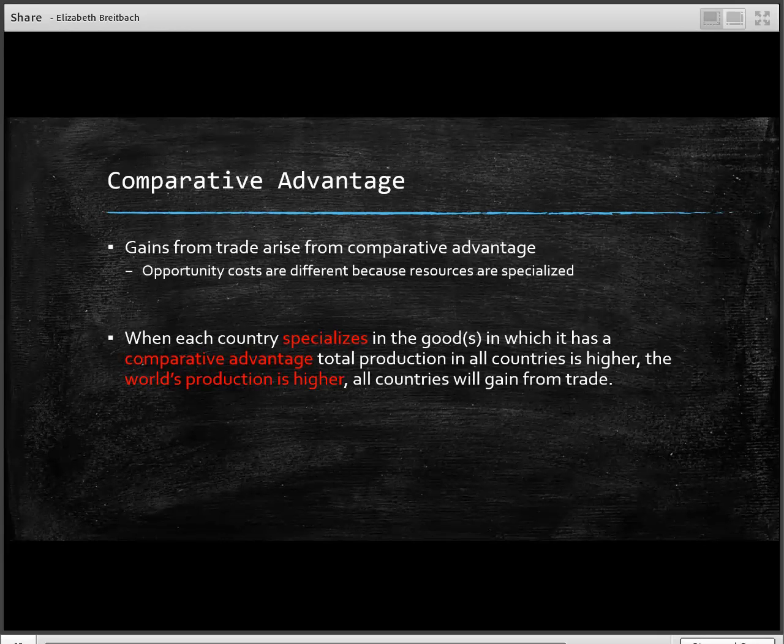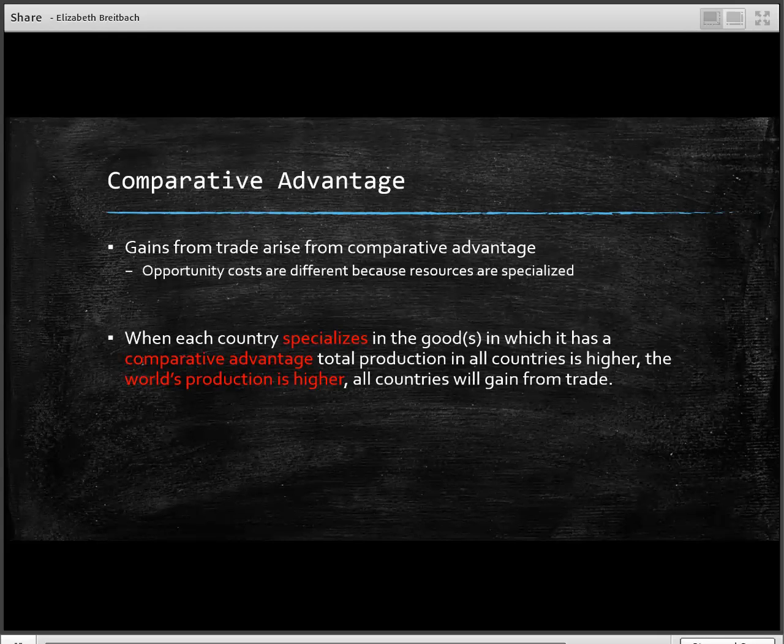And so it's really easy in this economic time when we hear President Trump talking about the downsides of trade. And we're going to talk about, yes, there are downsides to trade, but when we specialize in what we're good at and when we trade with countries, we're going to see that our resources are allowed to be more productive.